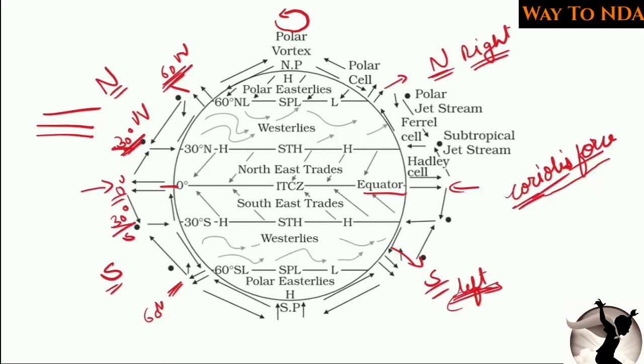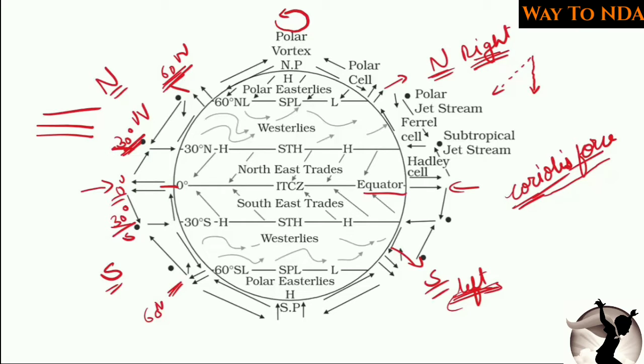the winds will always get deflected towards the right side. How? For example, if in the northern hemisphere the wind is blowing in this direction, due to the Coriolis force, it will get deflected towards its right side. Now remember, the right side of the wind is not our right side, but the right side of the wind.